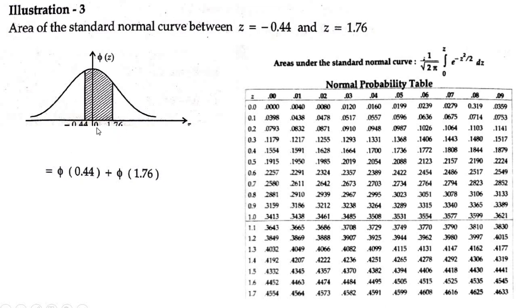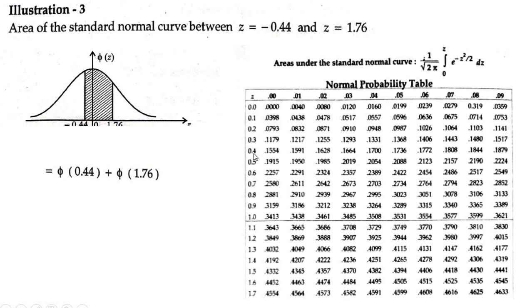Similarly, you also have z equal to 1.76, which means z is greater than or equal to 0 less than or equal to 1.76. How do you find it when you have z greater than or equal to 0 less than or equal to 1.76? From the result, it can be directly written as phi of 1.76. Now use the table and find the value.